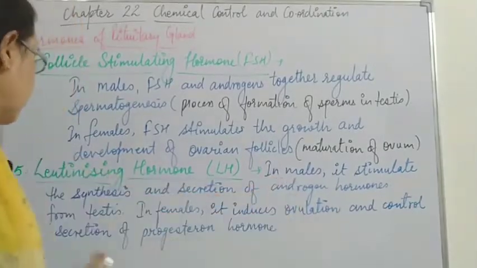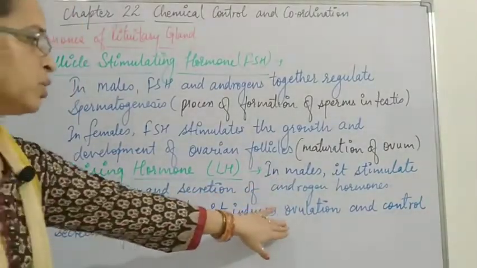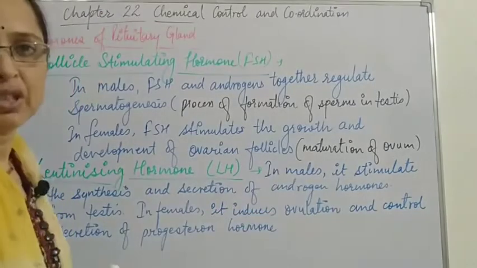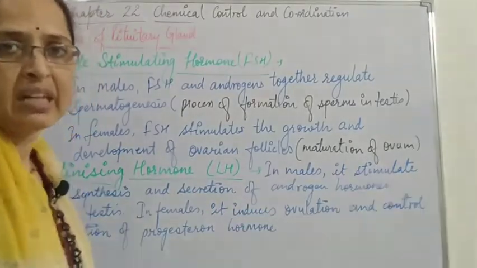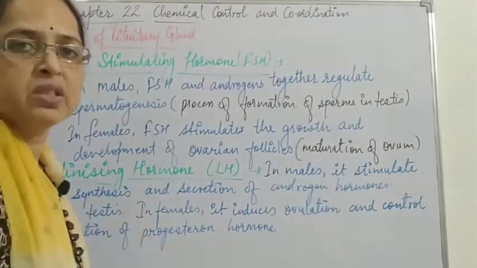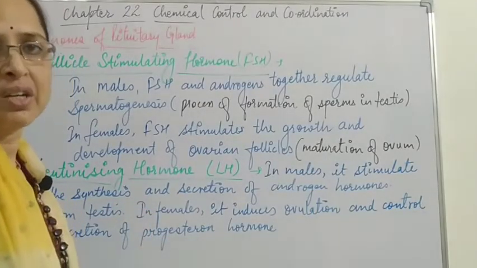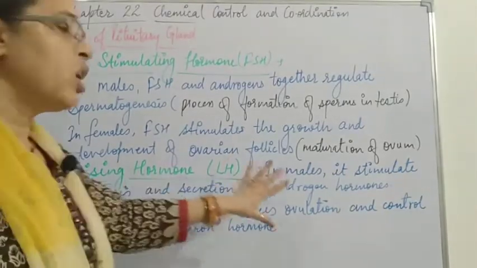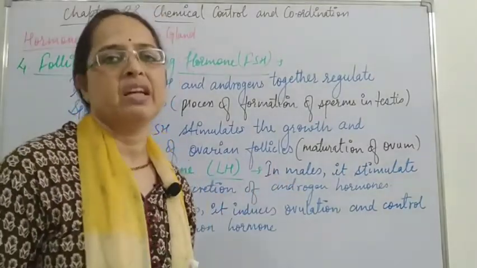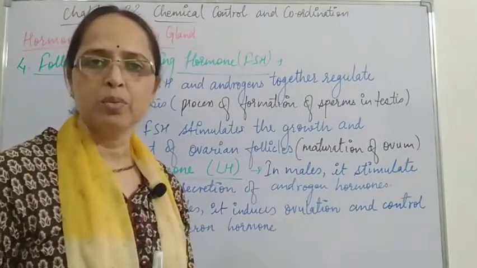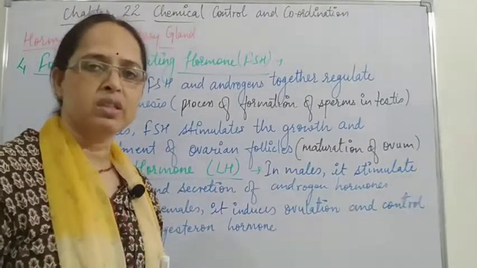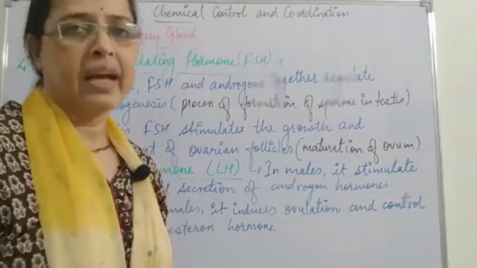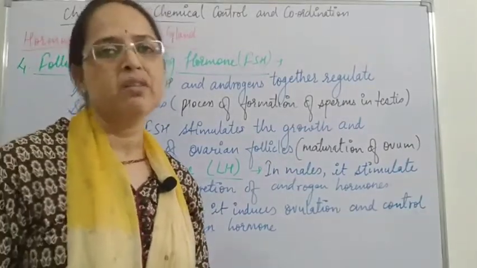In females, it induces ovulation so that the ovum can be released and controls the secretion of the progesterone hormone, which is responsible for the development of secondary sexual characters in females. Collectively, luteinizing hormone is responsible for the development and maintenance of secondary sexual characters in both males and females.